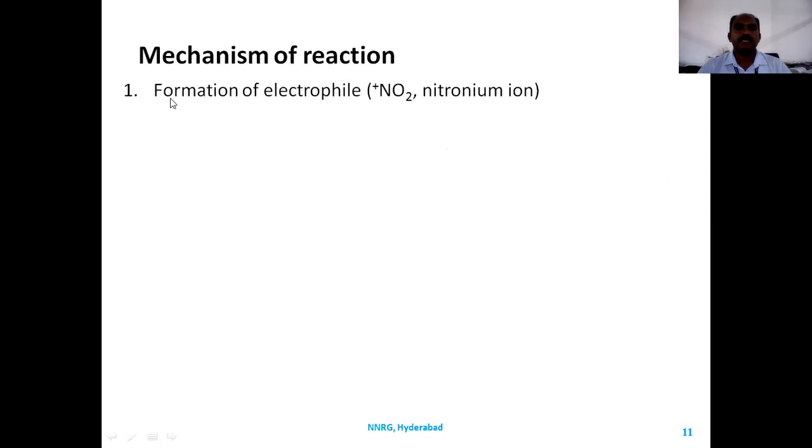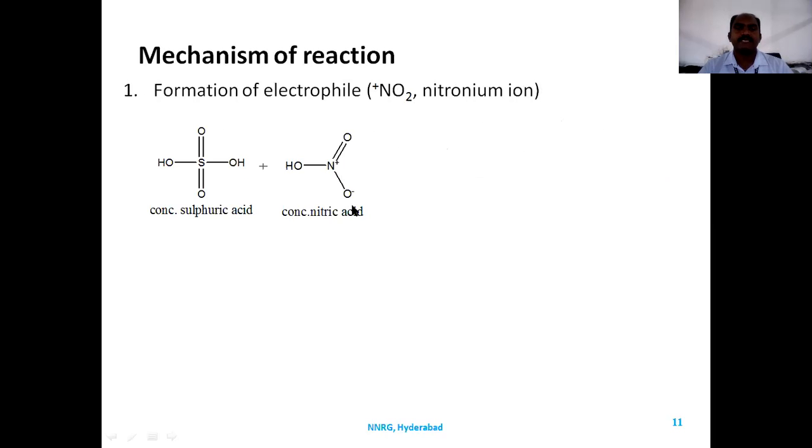So the mechanism is similar to that of the previously explained formation of electrophile. In a nitration reaction, the electrophile is a nitronium ion. Nitronium ion is a nitro group with a positive charge. We call it nitronium ion: nitro plus onium ion, where onium ion is nothing but a positive charge. So how is the nitronium ion formed?